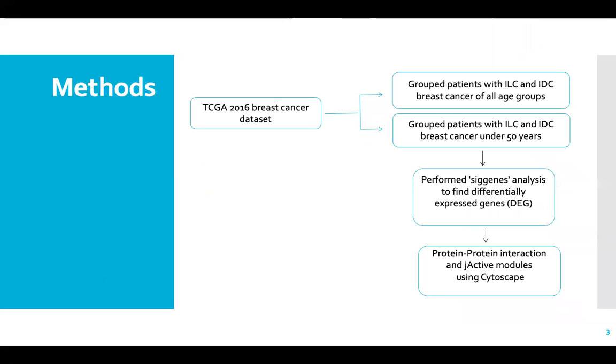Breast tumor sample RNA sequence and clinical data from The Cancer Genome Atlas, TCGA, which is open to the public, were interrogated. I separated them into IDC and ILC patients according to age. Using R as a tool, I found genes differentially expressed between ILC and IDC for the younger group and old age group. Using these genes, I observed protein-protein interactions using the STRING network on a software called Cytoscape, and jActiveModules in Cytoscape were also examined.